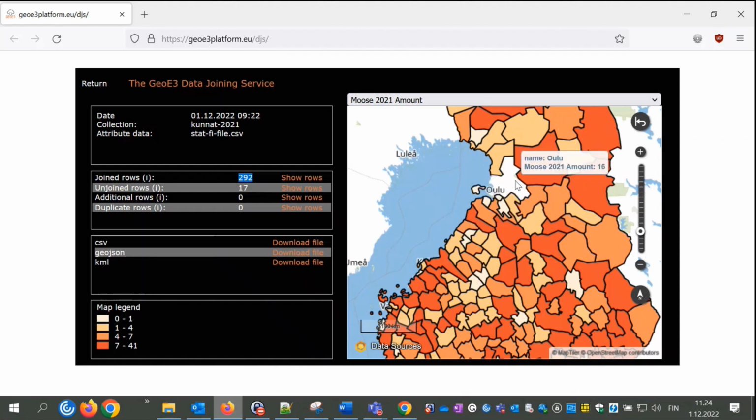For example, in Oulu, we had 16 moose collisions in year 2021. And then there is also a legend. And finally, and most importantly, there are some download links where you can download the joined data in various formats. And after that, you can use the data on your computer, for example, in the desktop GIS applications.